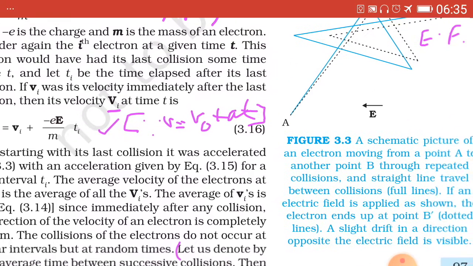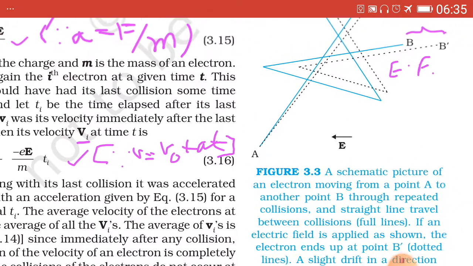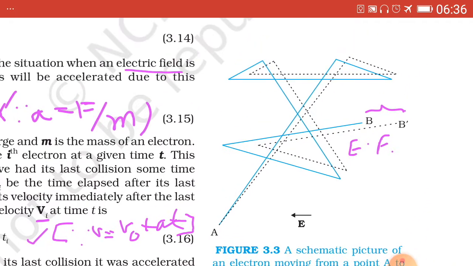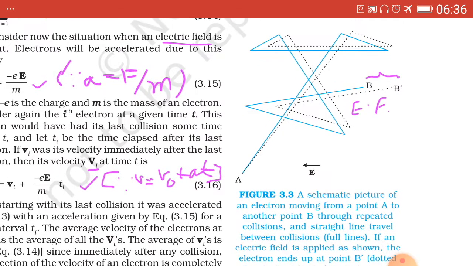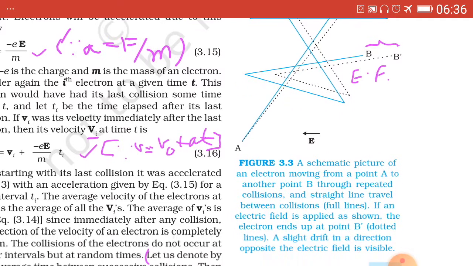Now we refer to this figure of the random directions of the electron and showing the drift velocity possessed by the electron in the presence of the electric field.